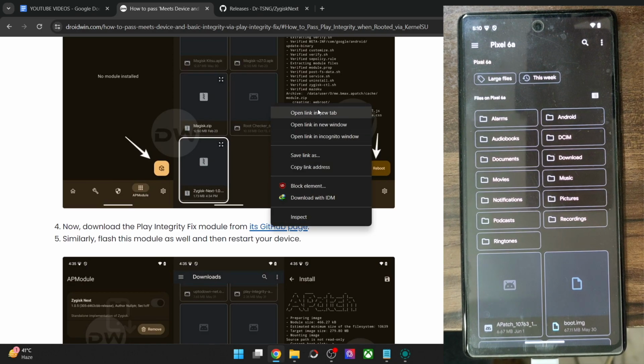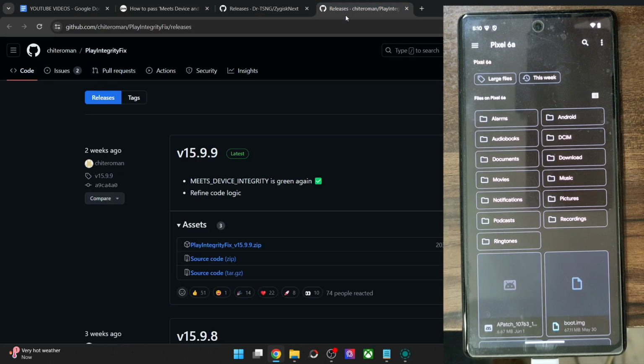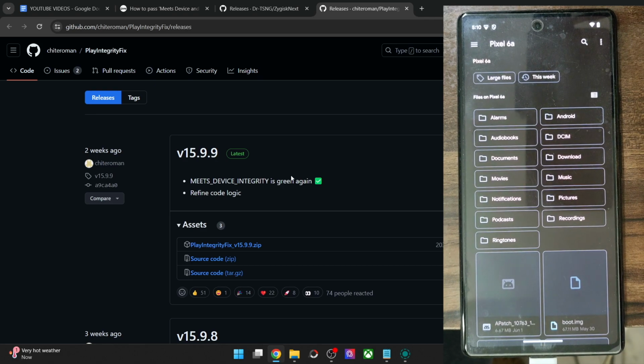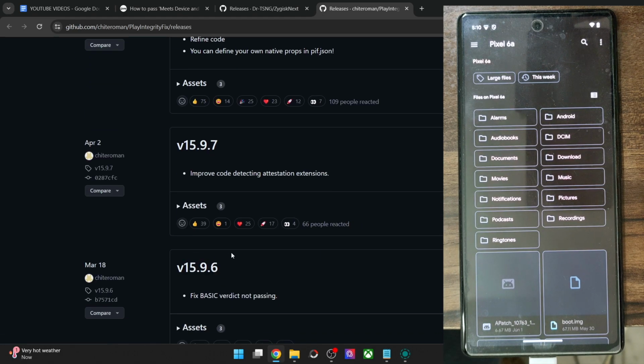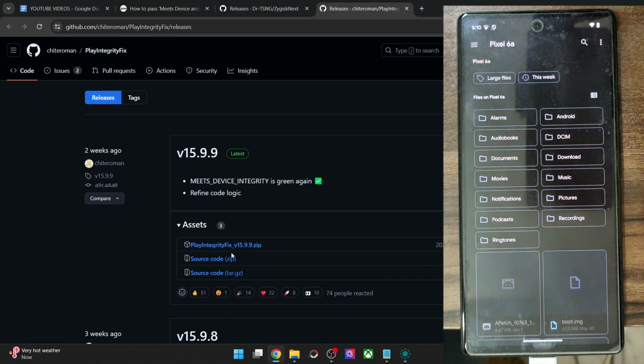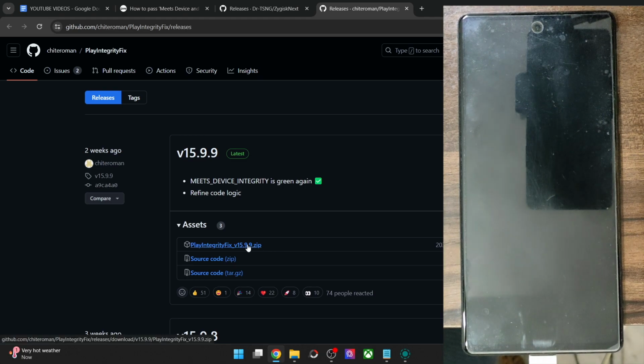Always keep in mind that you have to download the latest build of the module, because Google tends to patch the fingerprint and the device integrity tends to fail. So the developer then releases a new module a couple of days later. That is why you'll also always have to be on the latest build. All the older builds might have been patched by Google. So always use the latest build. At the time of recording, it's 15.9.9. So get hold of the zip file of the module and transfer the module onto your phone.